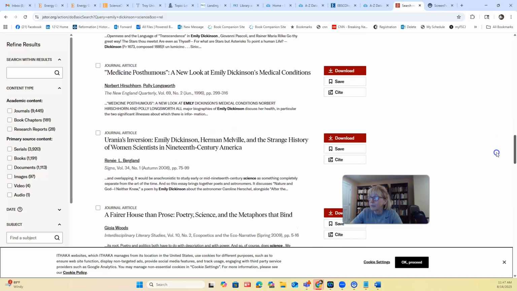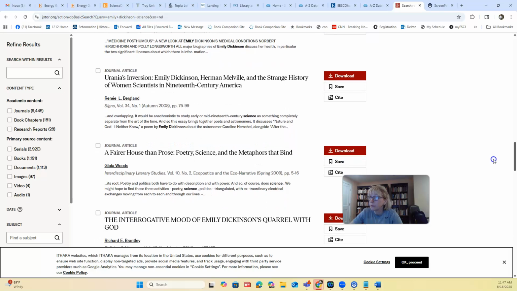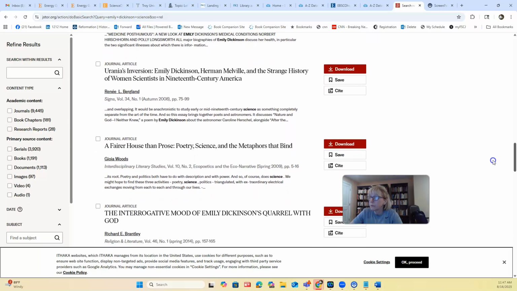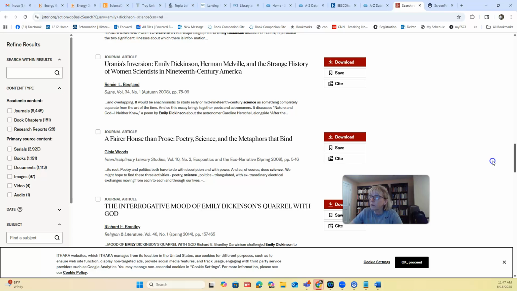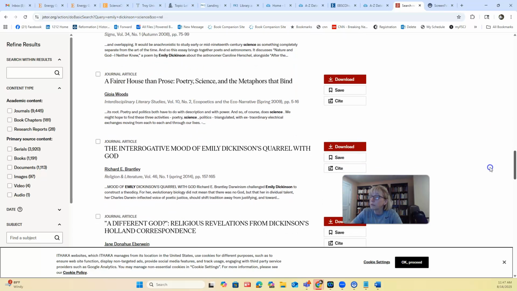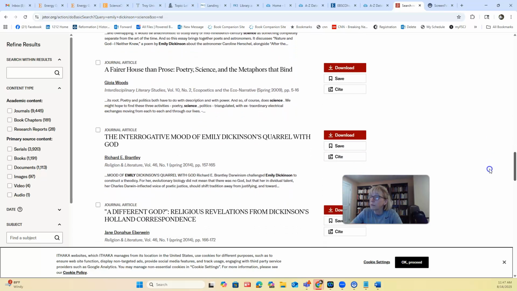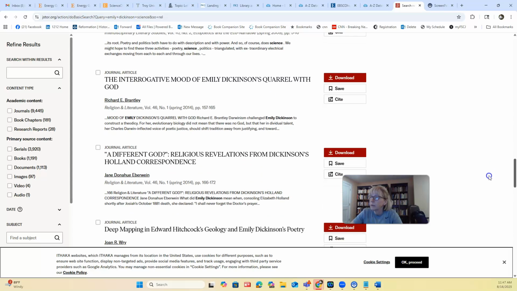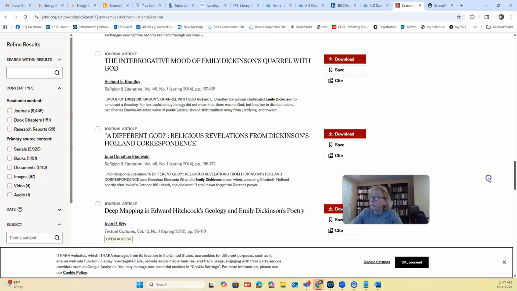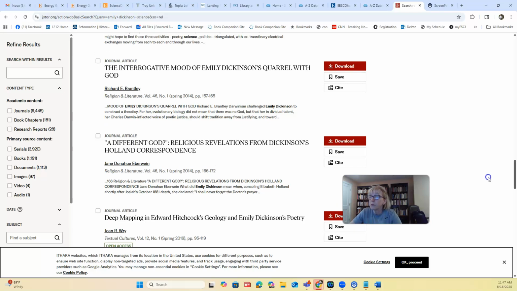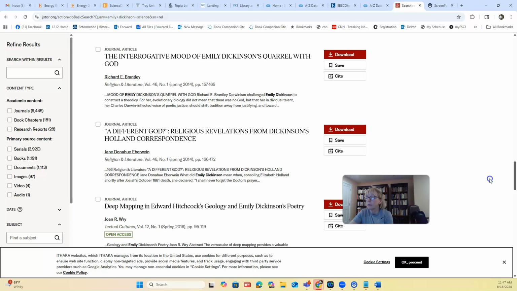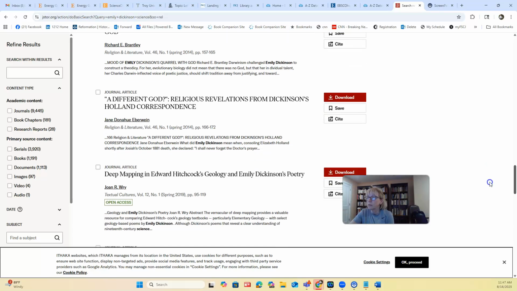Medicine. Women Scientists. Poetry, Science, and the Metaphors That Blind. Oh, how interesting. Okay. This is, okay, Deep Mapping and Edward Hitchcock's Geology and Emily Dickinson's Poetry.